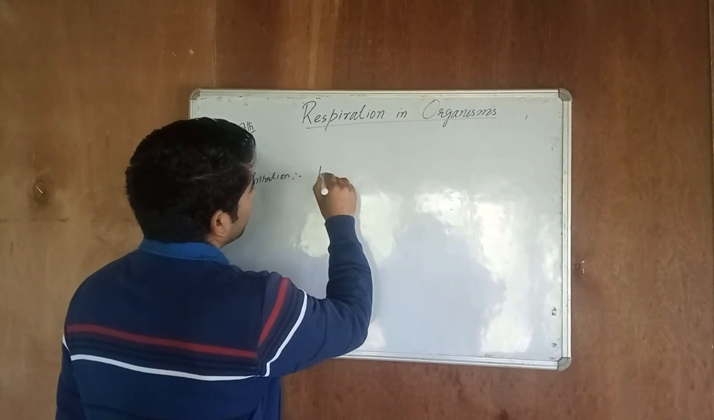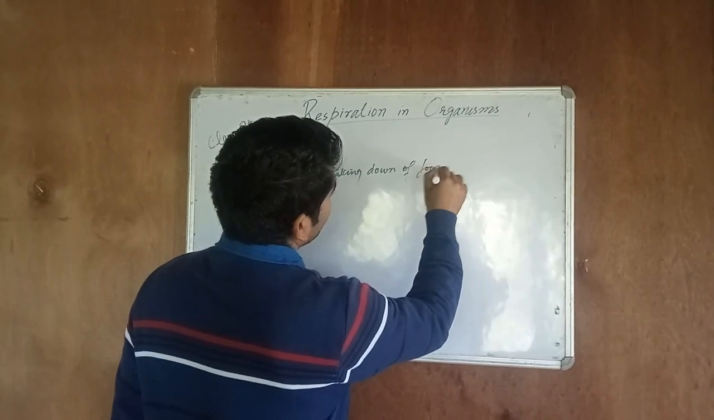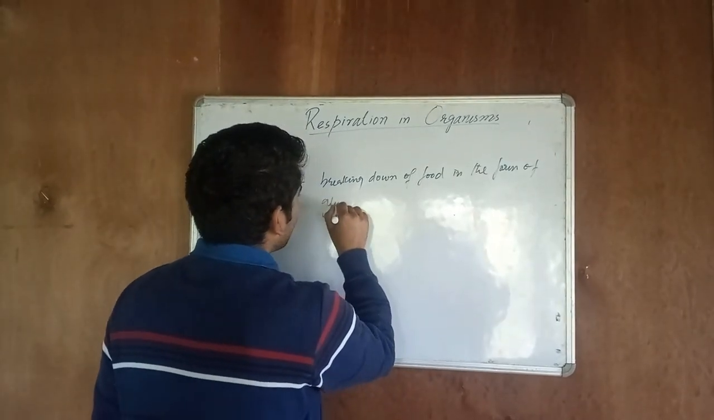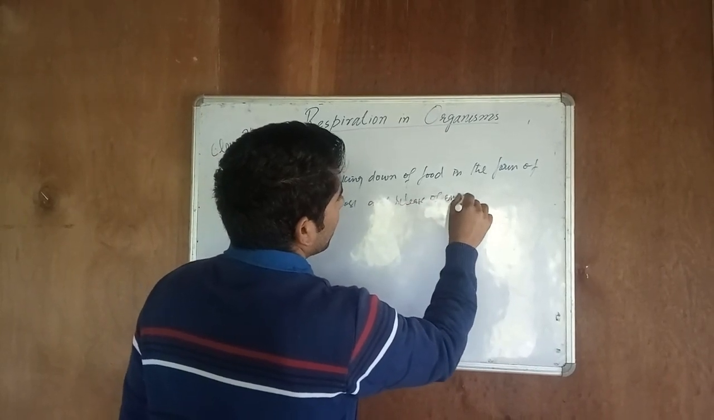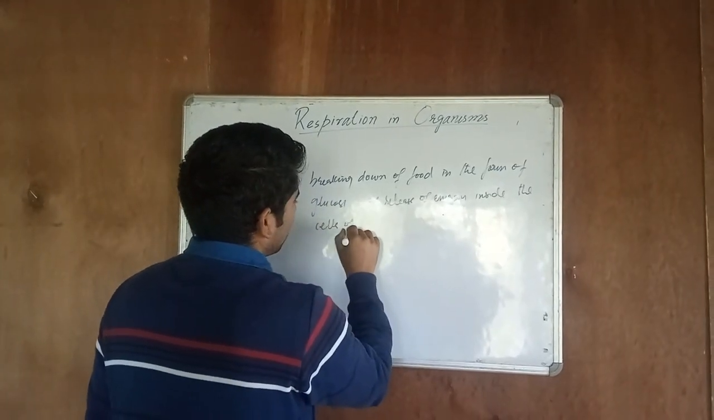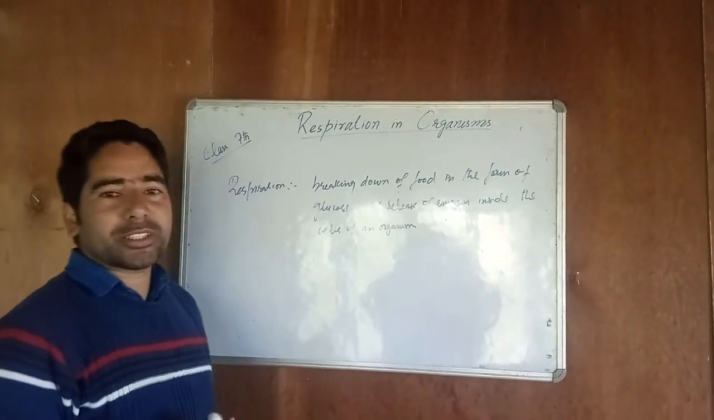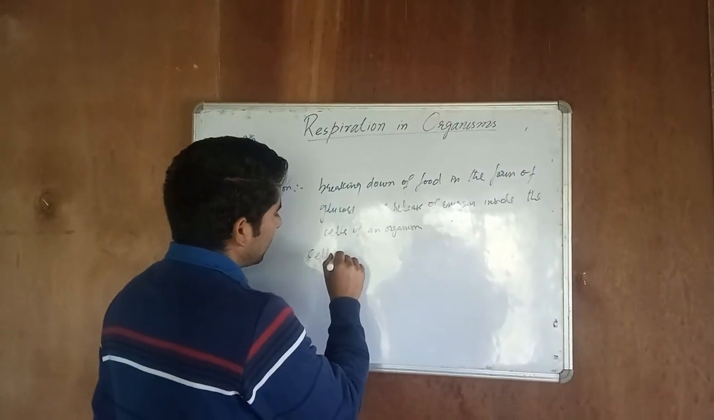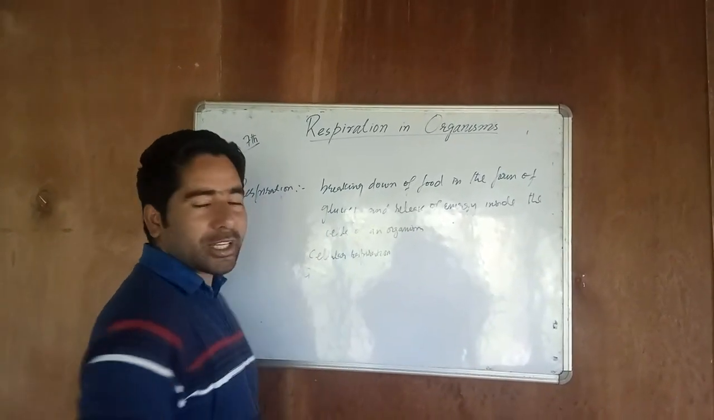Respiration is the breaking down of food in the form of glucose and release of energy inside the cells of an organism. As this process occurs inside the cells of an organism, it is called cellular respiration. Further, this respiration is classified into two types.